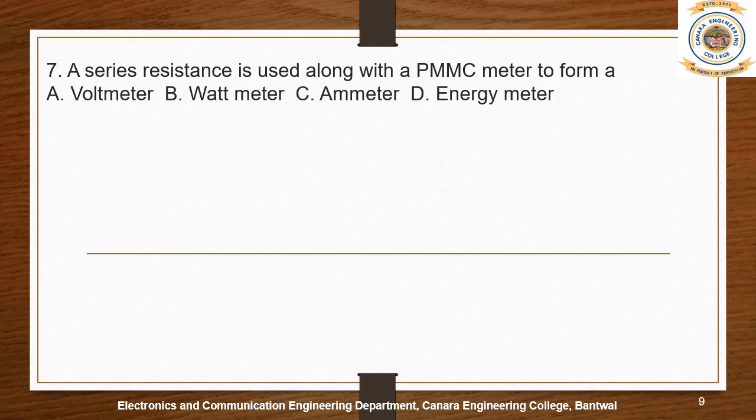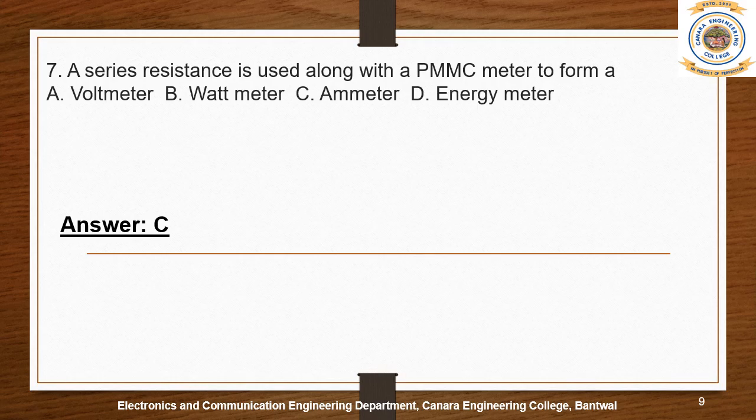A series resistance is used along with a PMMC, permanent magnet moving coil meter, to form a voltmeter, wattmeter, ammeter, or energy meter. So I think option C is the right answer. Yes, ammeter. Don't get confused between the previous question and the current question.